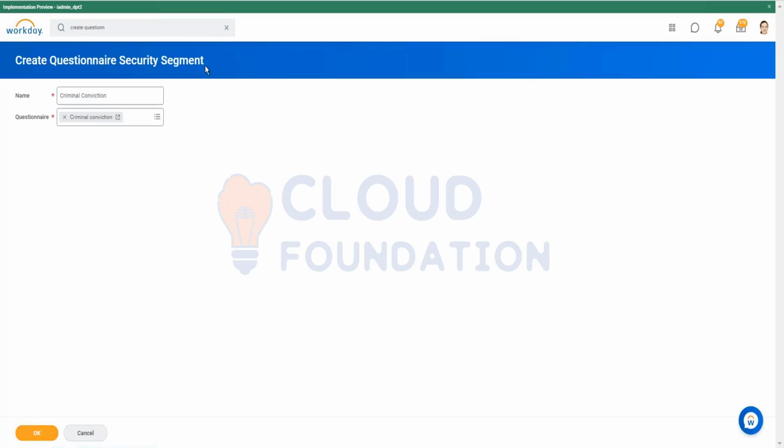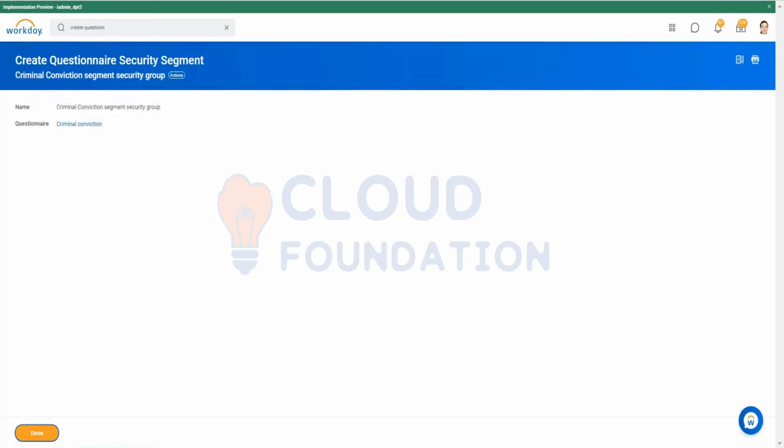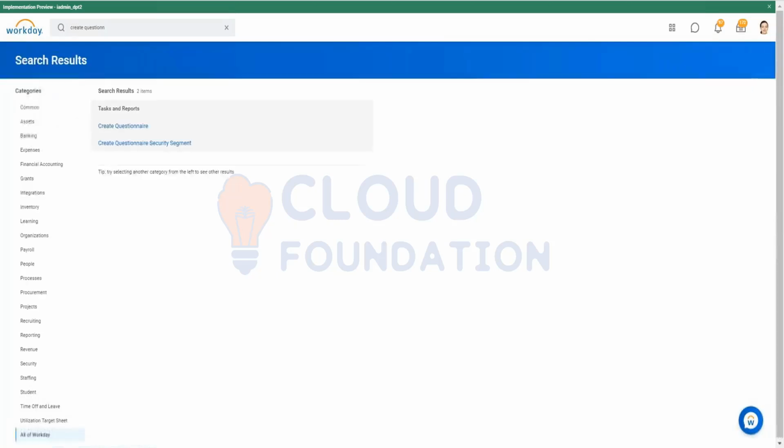So we have created one security segment in which we included the questionnaire of criminal conviction. Now what we need to do is create a security group, a segmented security group.